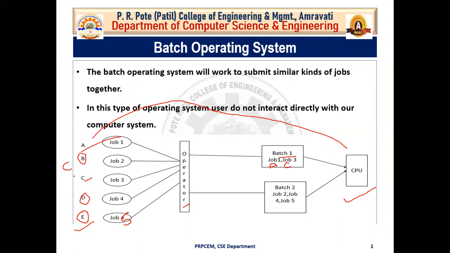Now user B, user D and user E have the requirement to run a C++ program. It means that users B, D and E, again these 3 users, have the same requirement. For that, the operator creates batch 2, that is job 2, job 4 and job 5, and after that the operator will submit these two batches, batch 1 and batch 2, to the CPU. So this is all about the batch operating system.